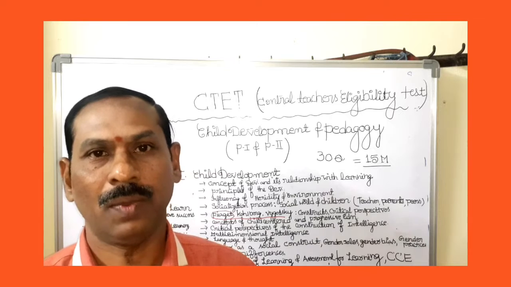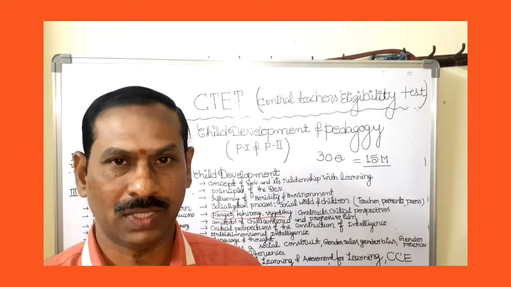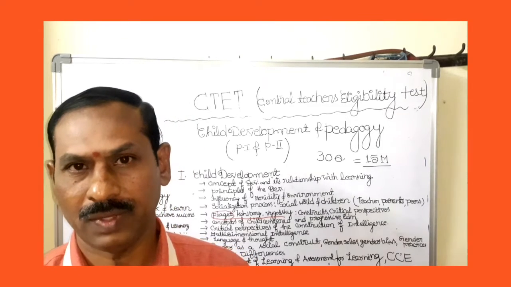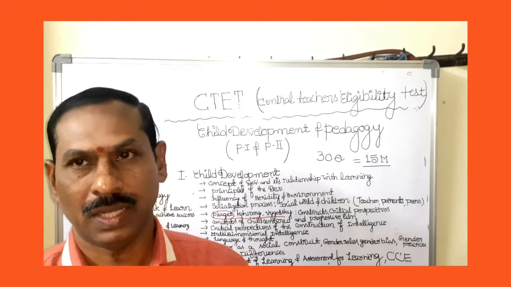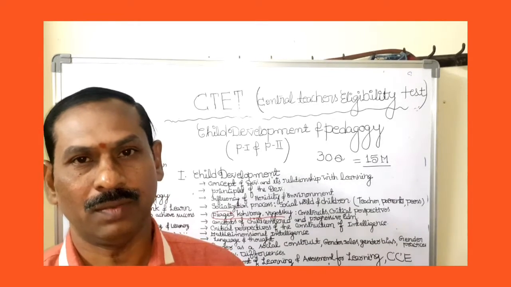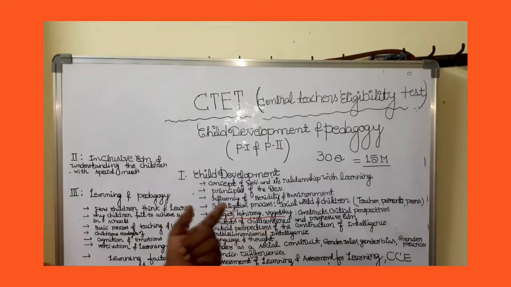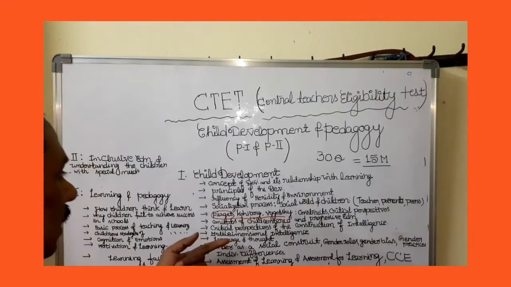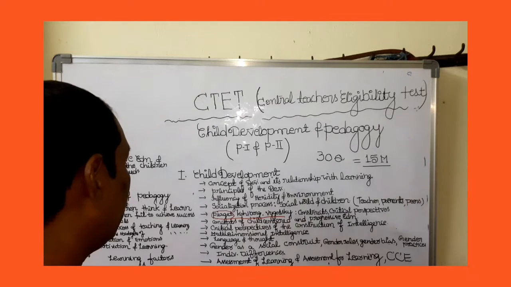We are giving more importance to the children. Why? Because they are actively involved in the activities. So it is activity based education. We are giving more importance to their activities, their involvement, and their leadership qualities, whatever it may be. So that is child centered education. The concept of child centered education and progressive education will be discussed in this particular aspect. That is also a very very important aspect.